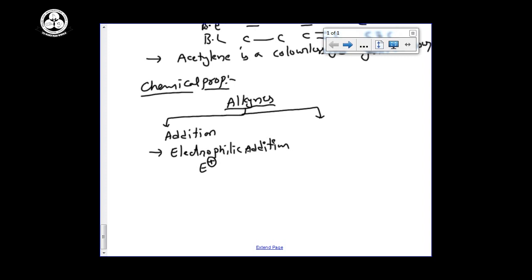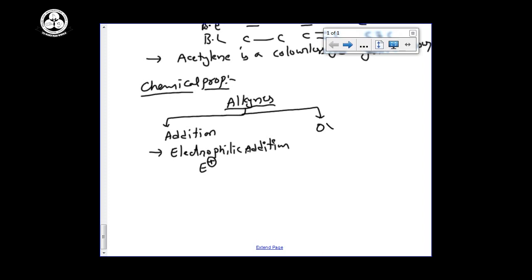Electrophilic addition reactions include addition of water, addition of hydrogen halide, addition of HOCl, addition of sulfuric acid, addition of halogens. We discussed many types of additions in detail in alkenes. Now alkynes can also undergo addition, which is electrophilic addition reaction.